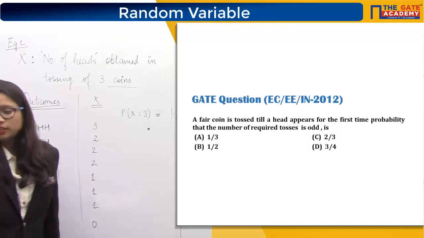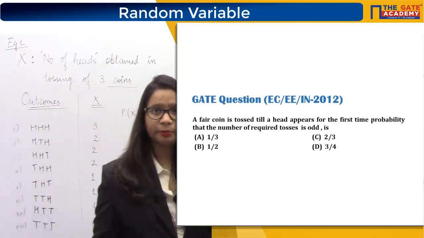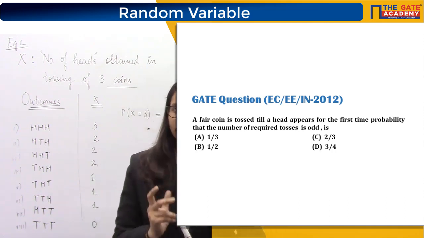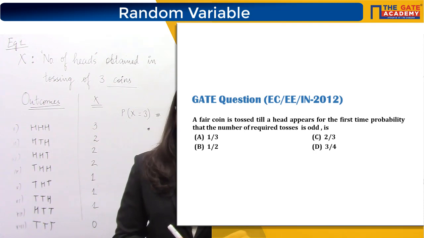So coming to the question, a fair coin is tossed till a head appears for the first time. As soon as the head appears, you will stop tossing the coin. Okay, this is what is mentioned. Now, the probability that the number of tosses required is odd.